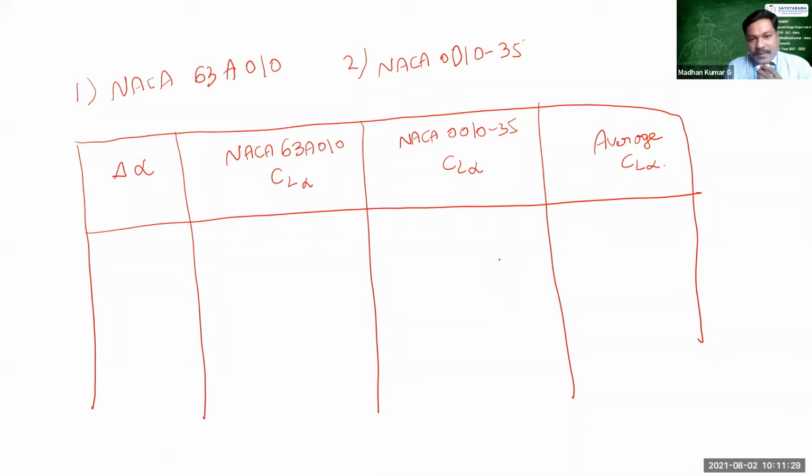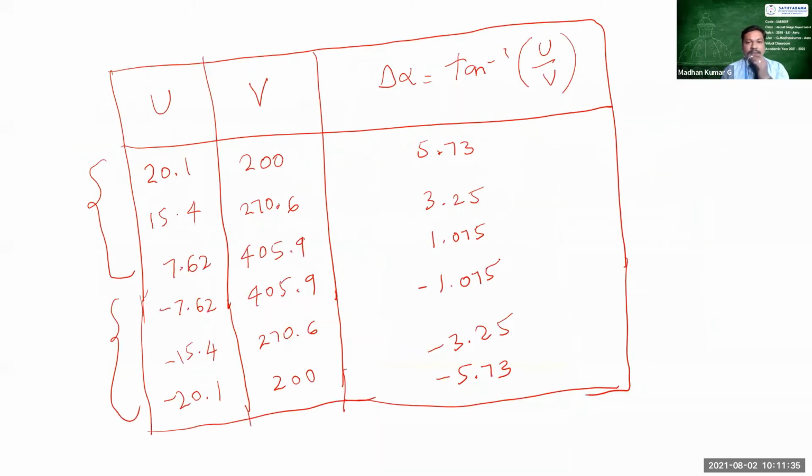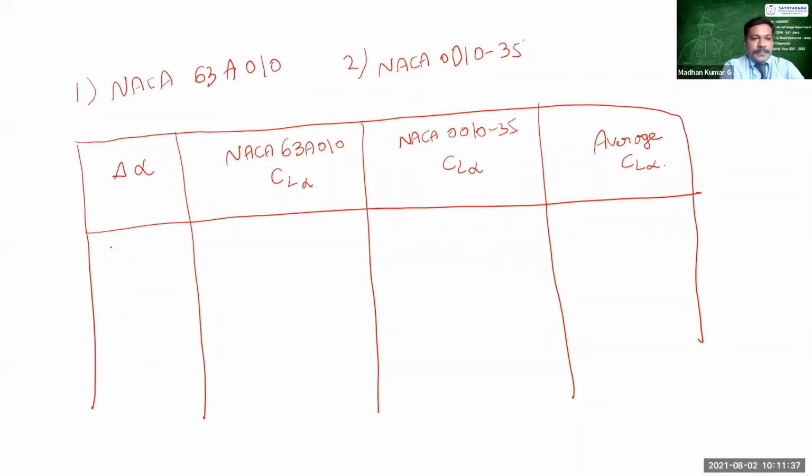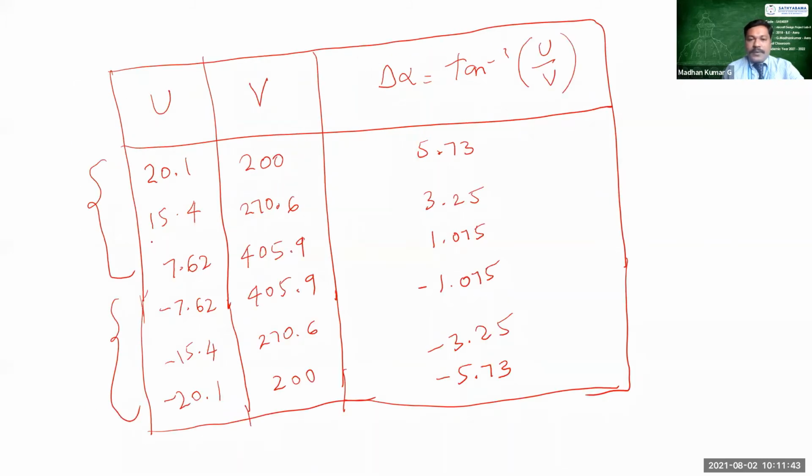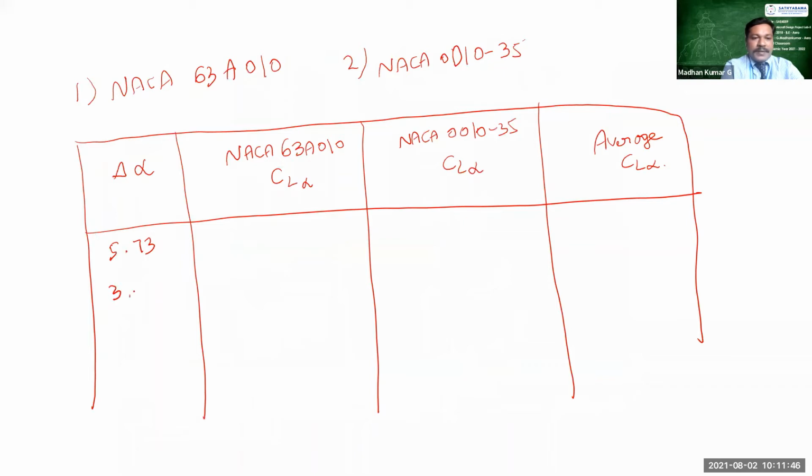Let me first write the values of del alpha: 5.73, 3.25, 1.05, 1.075, then minus 1.075, and at last minus 3.25 and minus 5.73.